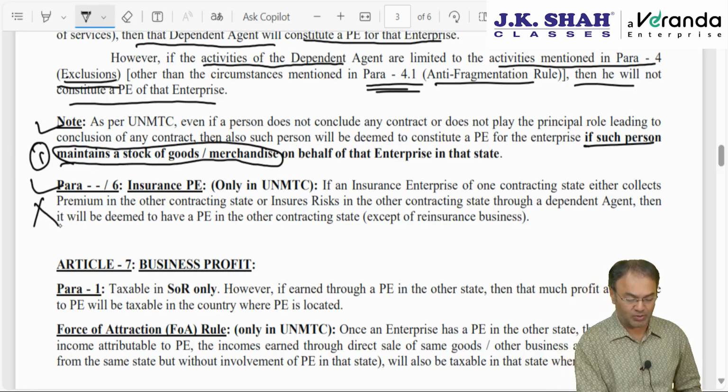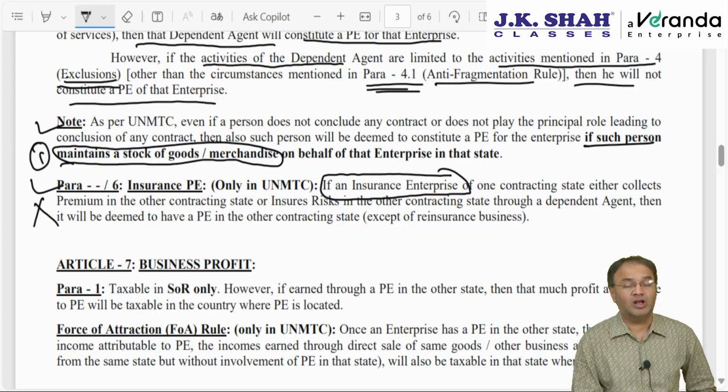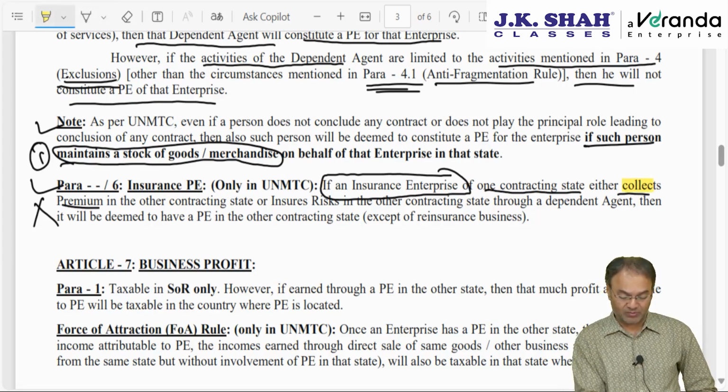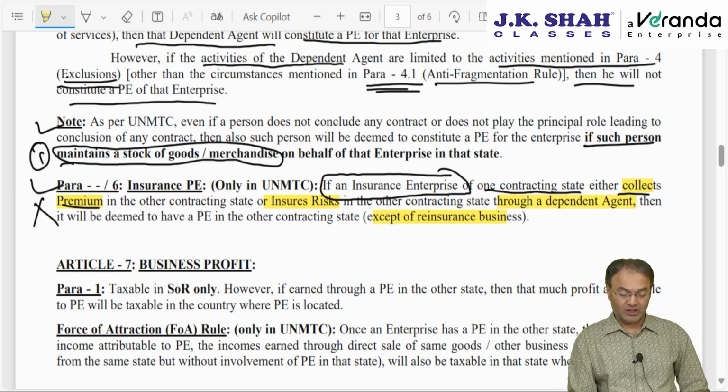Insurance PE, which is unimportant, says an insurance enterprise of a foreign state or one contracting state. Enterprise means person, and insurance enterprise means ideally an insurance company. If an insurance company of one contracting state either collects the premium from persons resident in India or insures the risk, other than reinsurance risk, in India through a dependent agent, except in case of reinsurance business, then it will be deemed to be having a PE in the other contracting state.